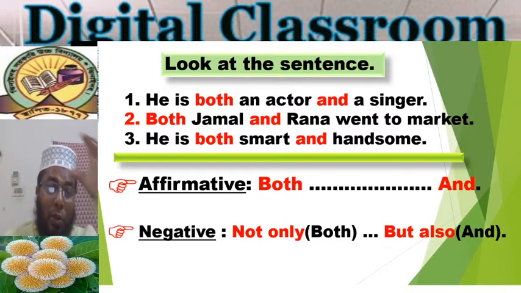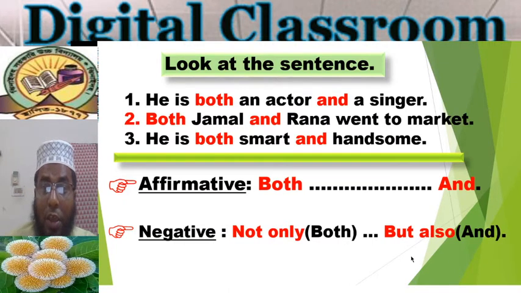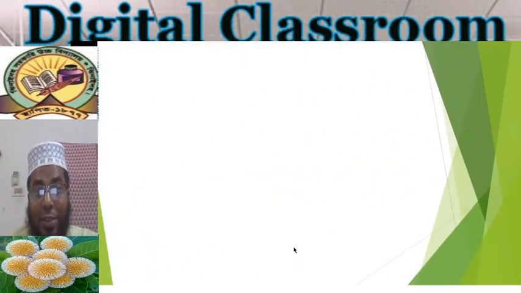If any negative sentence contains this correlative conjunction not only but also, we can change the negative sentence into affirmative by placing both and. We place both at the place of not only and we place and at the place of but also. Fine. Okay, I think we have done the things I have given you.